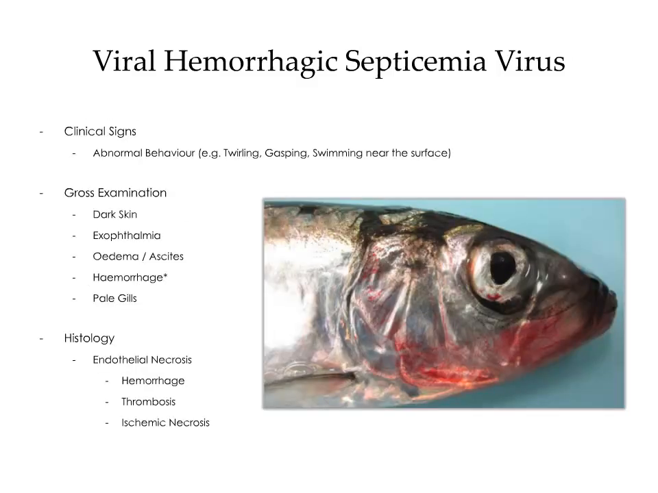Clinical signs associated with VHSV include abnormal behavior. Examples include twirling, gasping, and swimming near the surface. On gross examination, the affected fish have dark skin. This is a classic sign of a fish that is distressed.